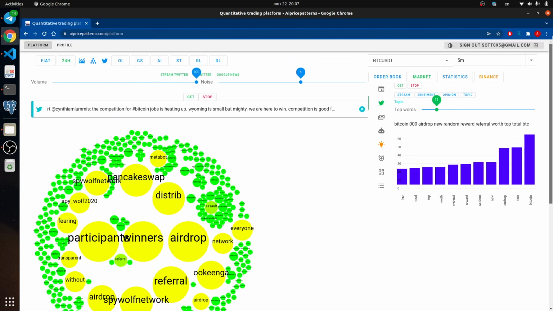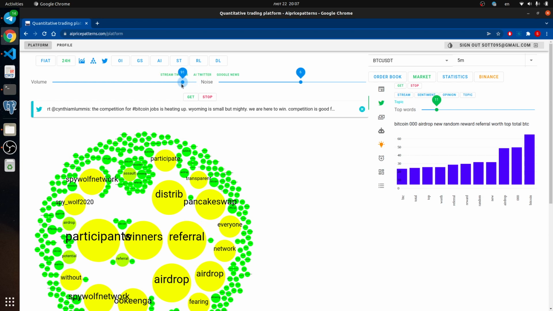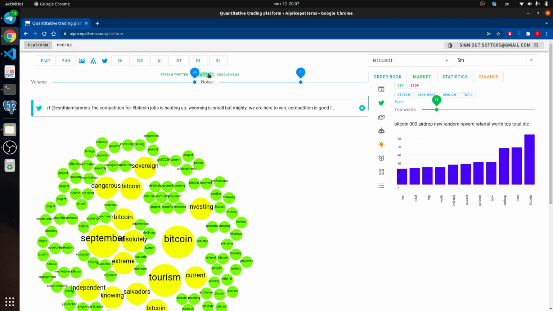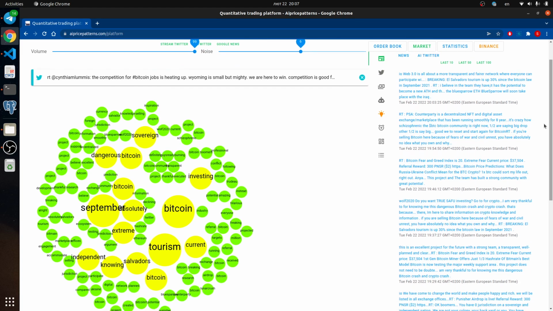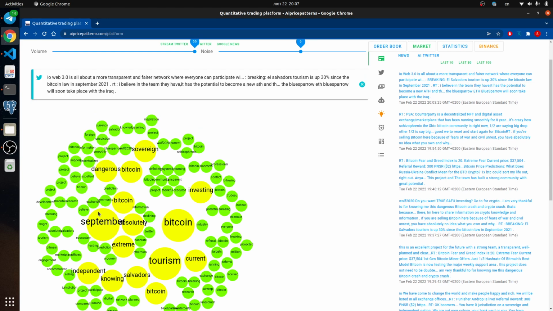The main idea is that if you use, for example, not the streamed Twitter but the Twitter artificial intelligence, which is what I developed in the previous days, it means all this data comes from a neural network, and we could analyze what it means, why they indicate September, or what Bitcoin is, and we could analyze ideas from Twitter.